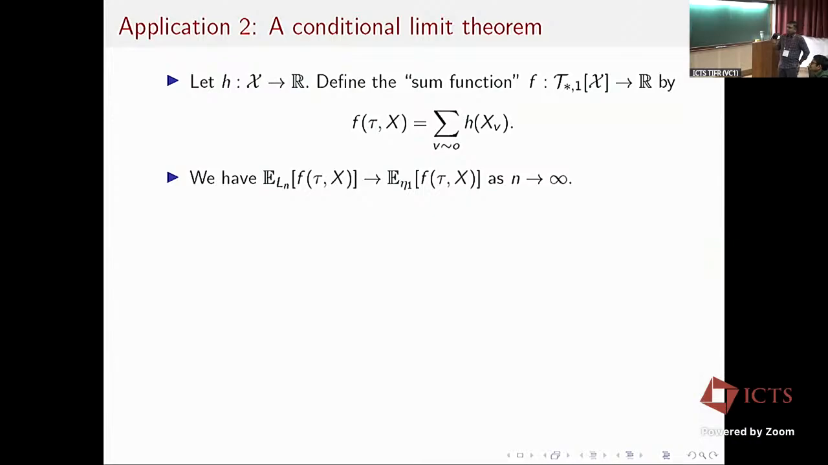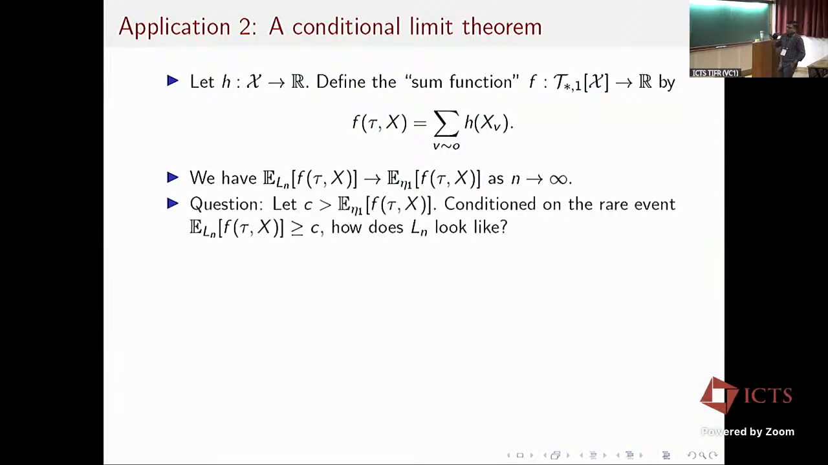Okay, and by the typical behavior, we know that if I look at the expectation of this function f under the neighborhood empirical measure, that will converge to the corresponding expectation under the true distribution eta 1. And so here is one question. Suppose I take some constant c, which is bigger than this true value, and then I condition on this rare event that this expectation under the empirical distribution is more than c. So under that rare event, how does this object Ln look like?